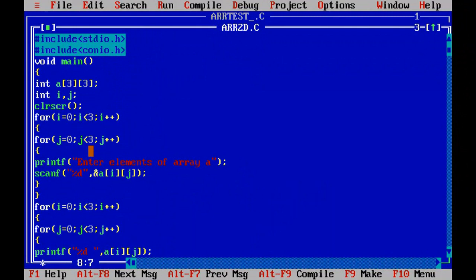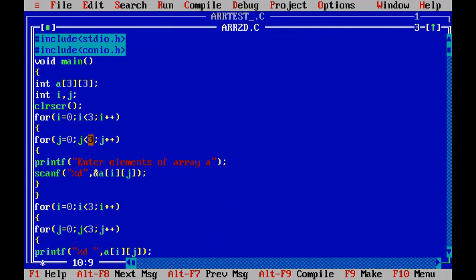The first loop will execute, check the condition, then jump to the next loop. First the j loop will complete, then it will increase the value of i, and again complete all its steps. It will keep executing until the condition is true. In this case, i equals 0 and i is less than 3 because the rows are 3, and j equals 0 and j is less than 3 because the columns are also 3.